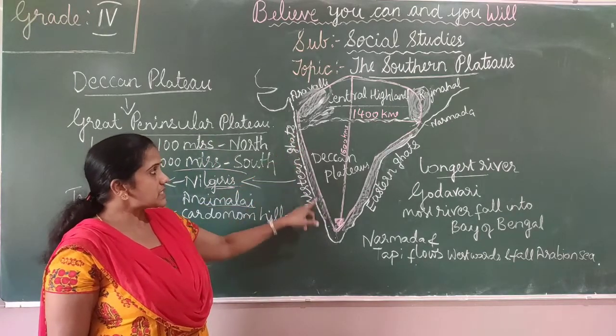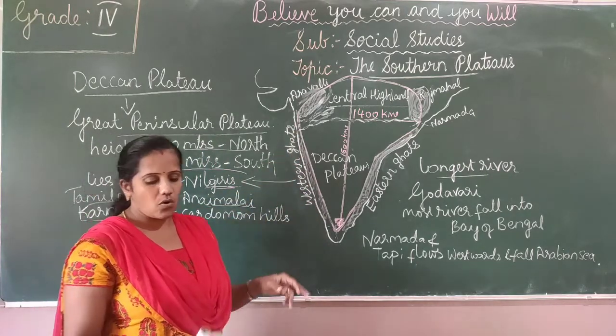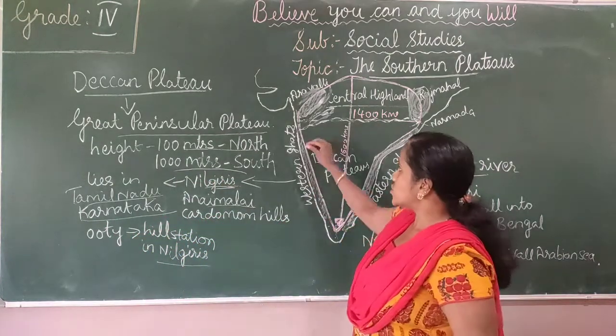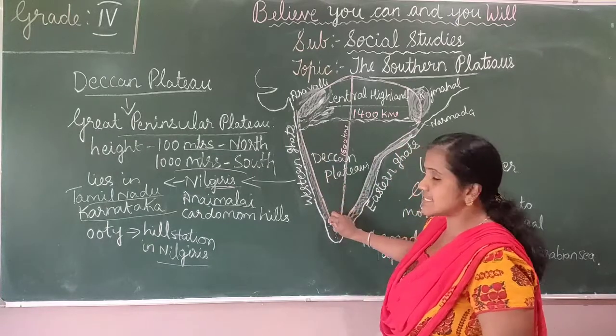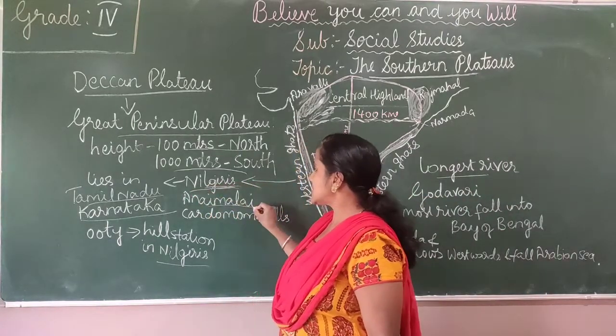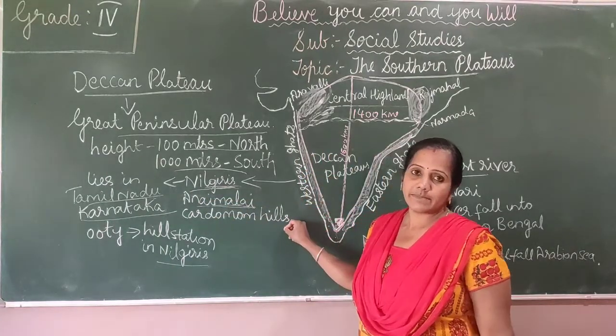The Western Ghats have a long range of hills, and they include the Nilgiris, Annamalai and Cardamom hills.